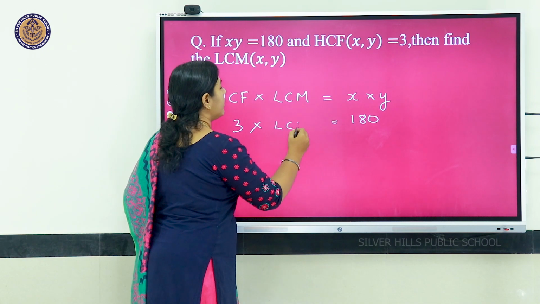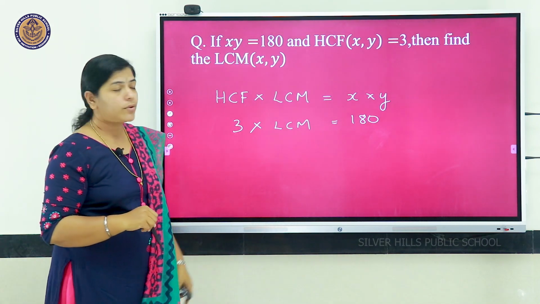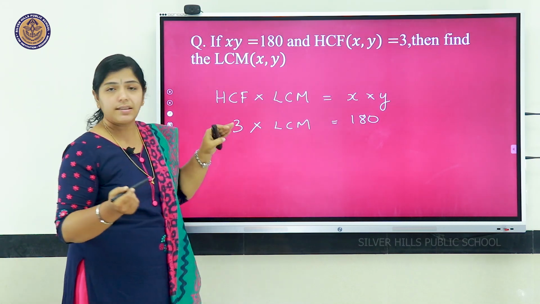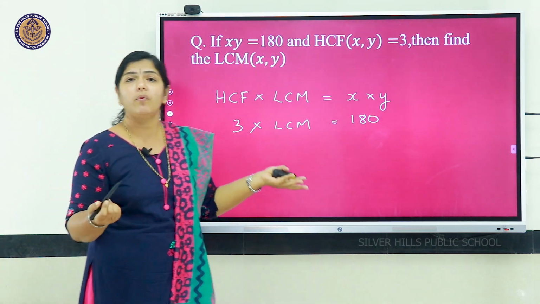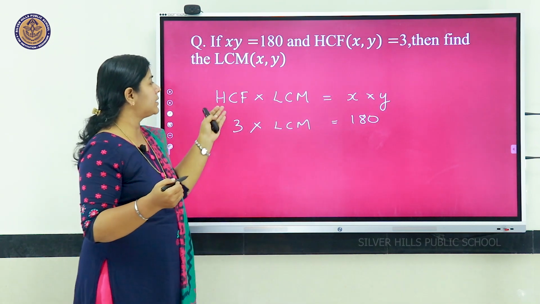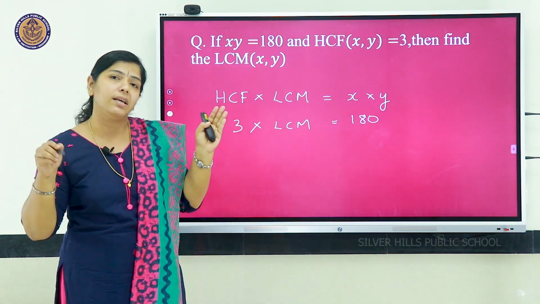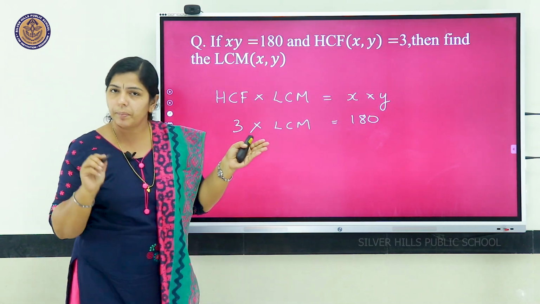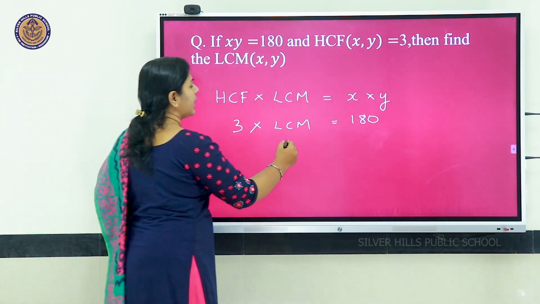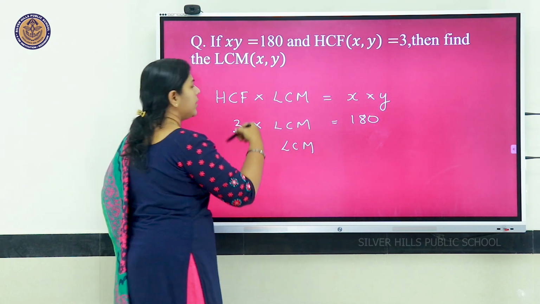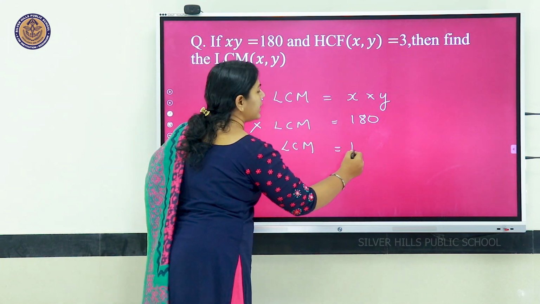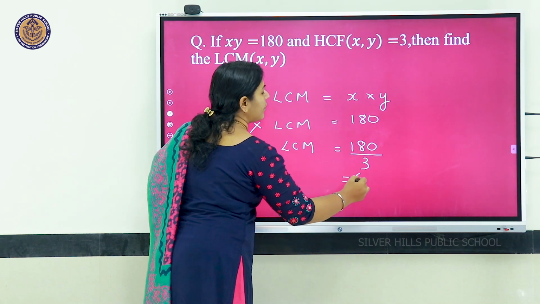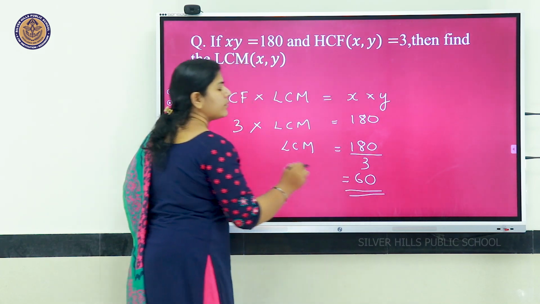If we don't know the relationship, how will we find? So, we should know the relationship. To find the LCM, just take 3 to the other side of the equation. It is 180 divided by 3, that is LCM of these two numbers equal to 60.